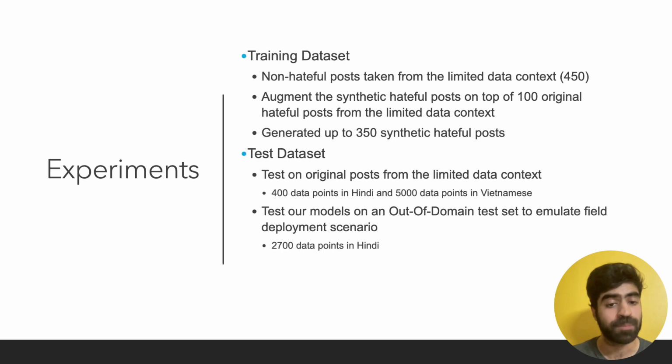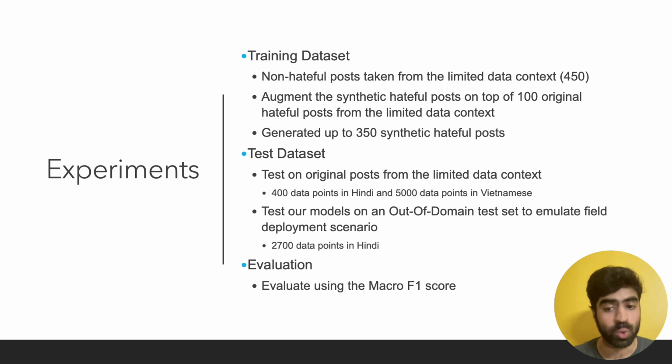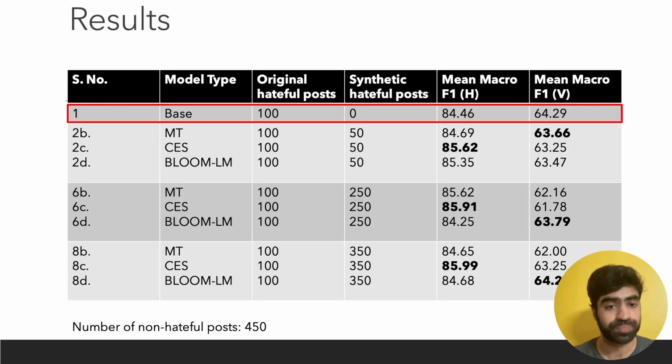Next, we test our models on a held-out test set from the limited data context, which includes around 400 testing data points in Hindi and around 5,000 testing data points in Vietnamese. We also test on an out-of-domain test set which was collected in a different manner as compared to the training data we use. Finally, we evaluate and compare all the models using macro F1 score, a metric which is usually used in this field of research.